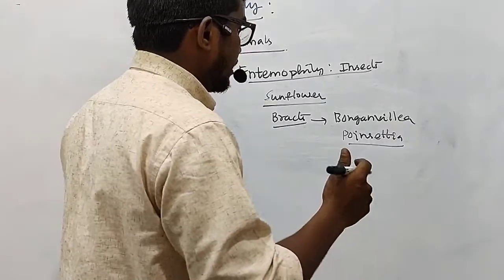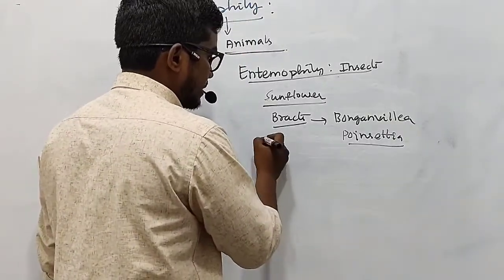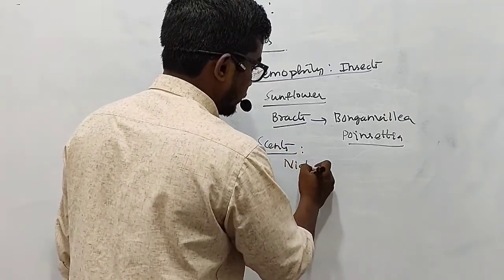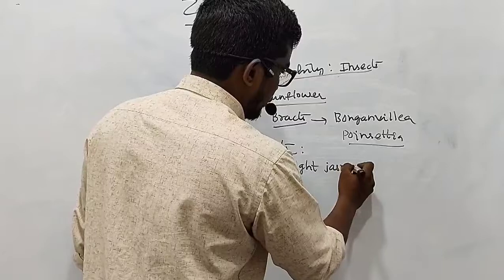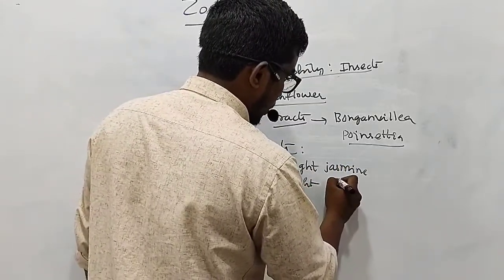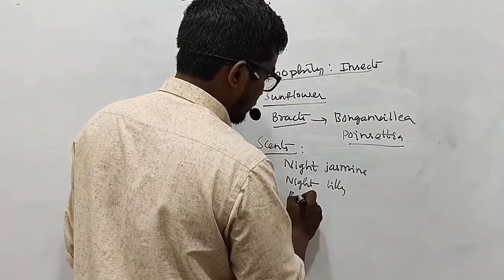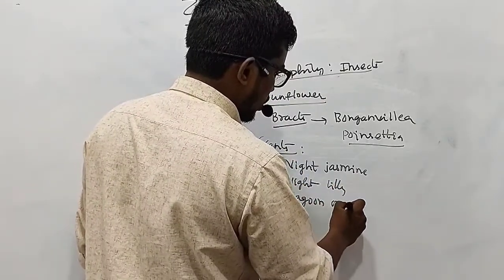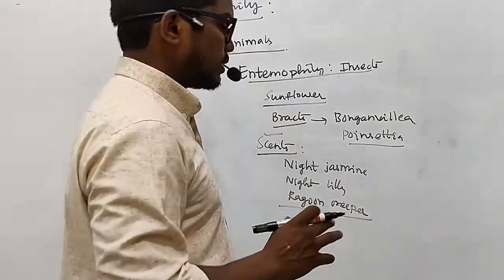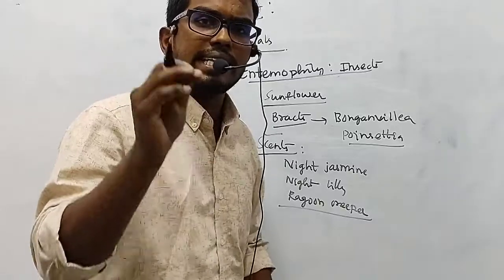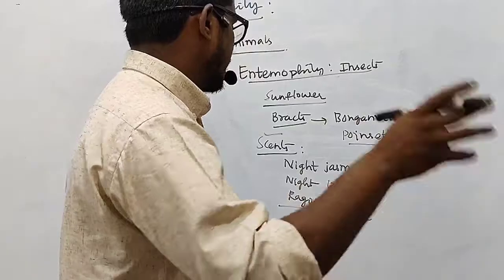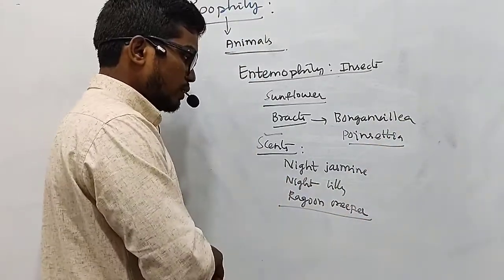So anyway, my dear friends, let me also tell you a few good scents which are produced by flowers. For example, we have night jasmine, and also night lily, or let us say we have lagoon creeper, which all produce very good scents or very pleasant odors. The insects get attracted to these, and in turn they help in the process of pollination. So this is also important for us to remember.